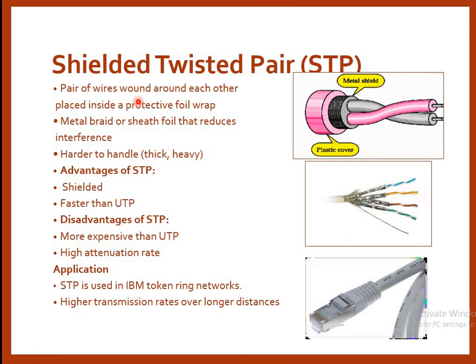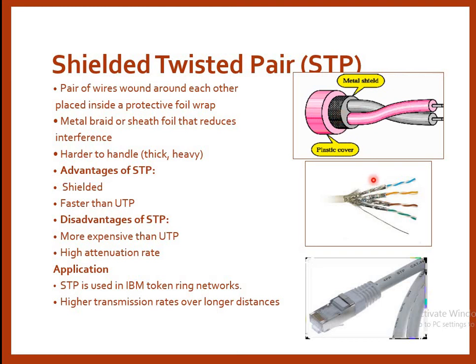Next one is the shielded twisted pair cable. A pair of wires wound around each other placed inside a protective foil wrap. So here the twisted pairs are coated with a foil, which provides extra protection and avoids electromagnetic interference. Therefore, it is called a shielded twisted pair cable.